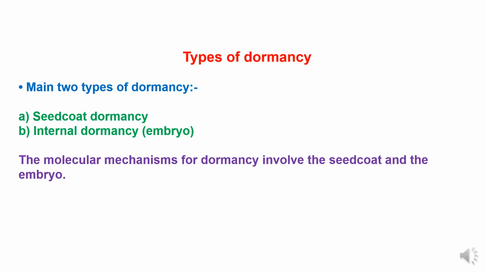Types of dormancy. There are two main types of dormancy. The first one is seed coat dormancy, and the second is internal dormancy, which is embryo based. The molecular mechanism for dormancy involves the seed coat and the embryo. An embryo that is not dormant and that is exposed to favorable conditions, when its seed coat comes out of dormancy, will grow.